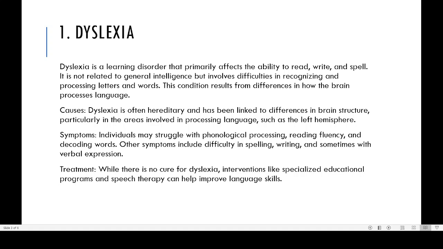And some people may not be able to pronounce certain words properly. Mostly this dyslexia is present in written language. And because of this they have difficulty in reading properly. For example, in the question paper, the question may be written directly, but they may interpret it in a different way because they think that it is D instead of B. So all these will be affecting their